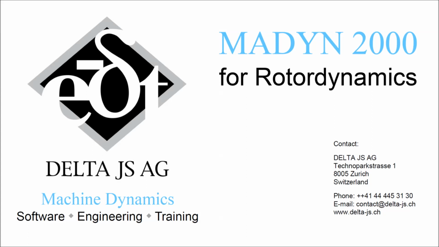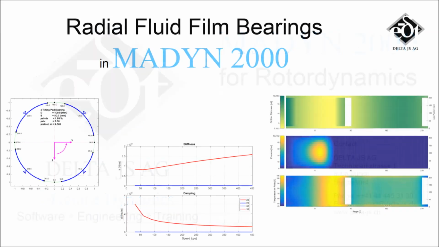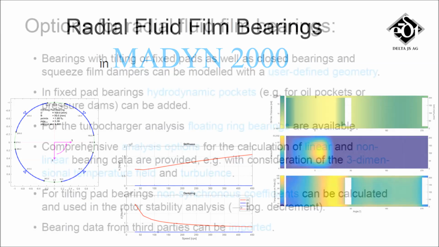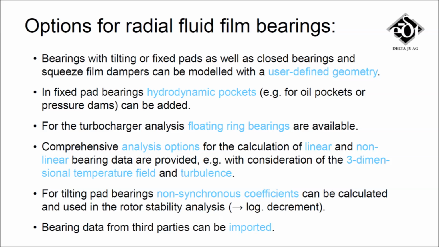Madyn 2000 is a leading rotor dynamics software developed by Delta JS. Fluid film bearings are the most common bearing type in high-speed turbomachines and are an essential component of the rotor dynamic model. Madyn 2000 offers a wide range of modeling and analysis options for radial fluid film bearings.